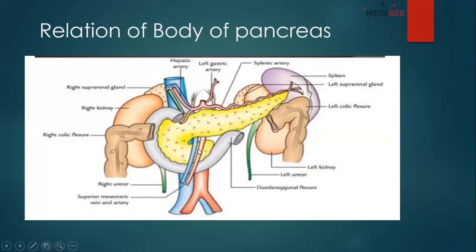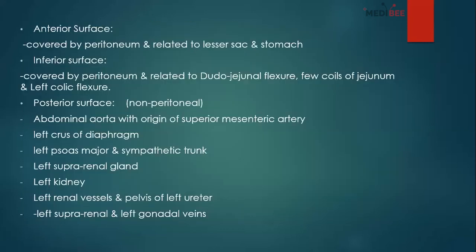So now we are going to the relations of the body, which is very important, remember, especially this relation of the body. So the anterior surface is covered by peritoneum and related with the lesser sac and stomach. Because if you remember the stomach bed and its relations, you will find the pancreas on that relation, just vice versa.